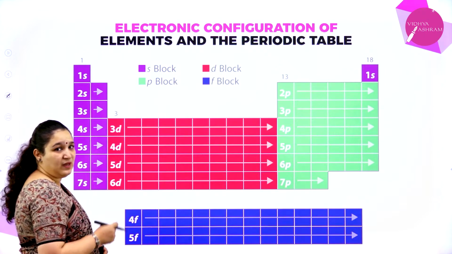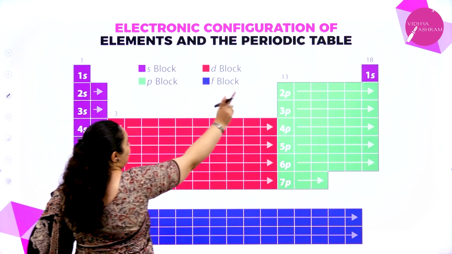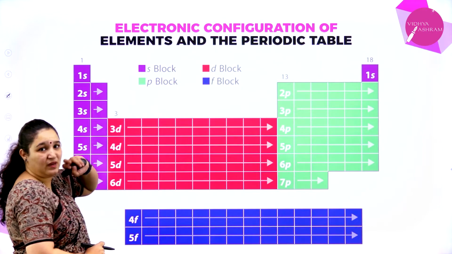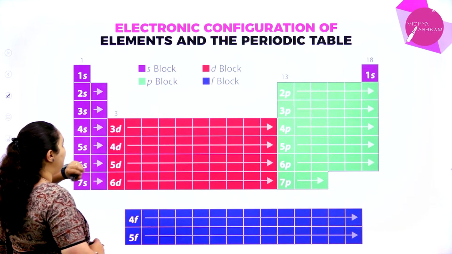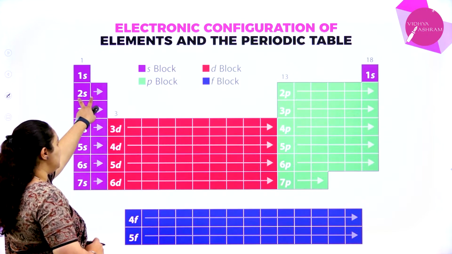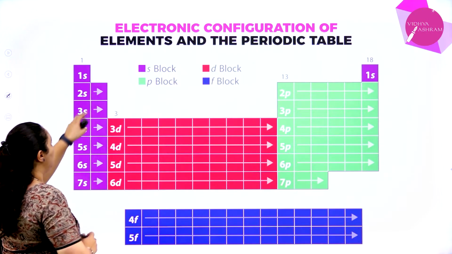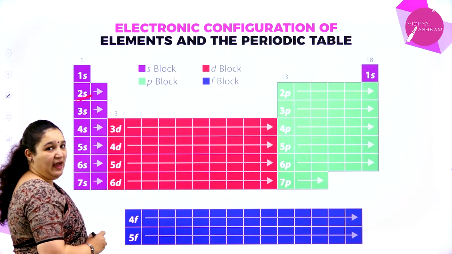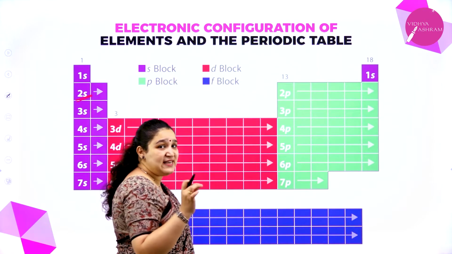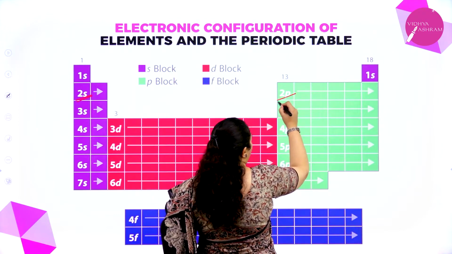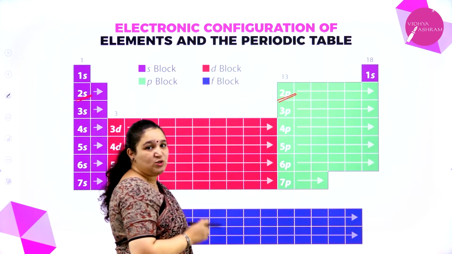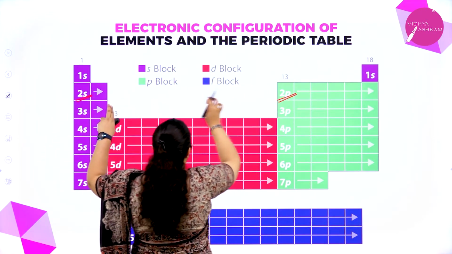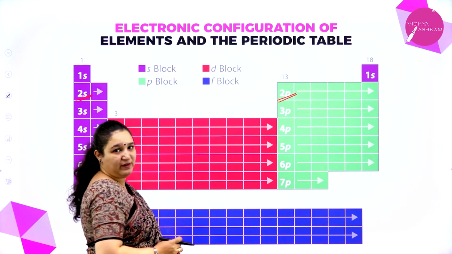2 elements, which is filling the 1s orbital. That's why it is the first period. In the second period, the first 2 elements, that is in group 1 and group 2, are filling the 2s orbital. And then you have the other 6 elements, which are filling the 2p orbital. So in the second period, the second shell is being filled: 2s and 2p are getting filled up.